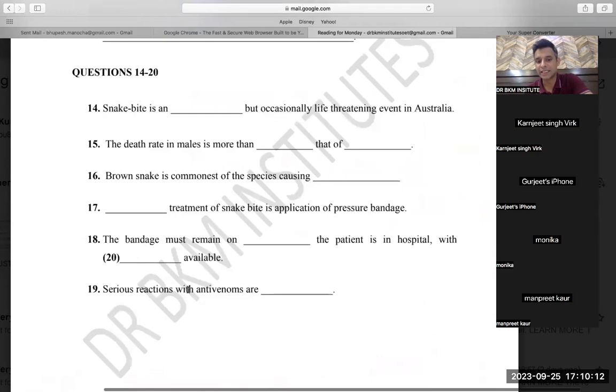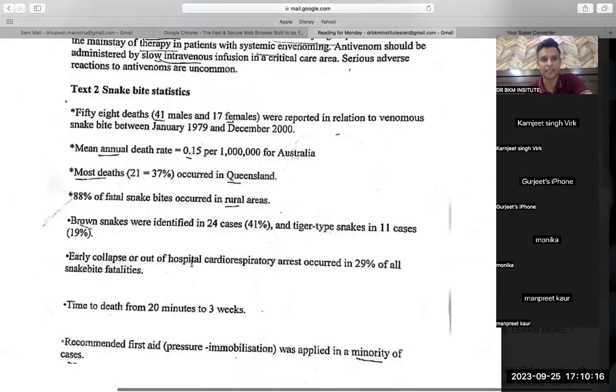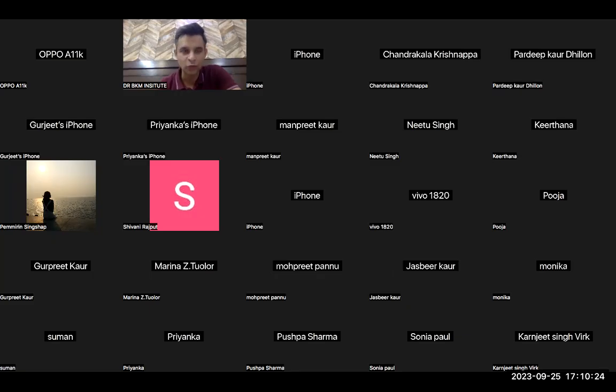And then, serious reactions with antivenoms are, so serious reactions was given here. Serious adverse reactions to antivenoms are uncommon. So this was an easy answer to find. What I want to tell you by this particular reading is that if you have a bigger goal in your life, like becoming an NHS nurse or a New Zealand nurse or an Australian nurse or an Irish nurse, please understand everything won't come easy.